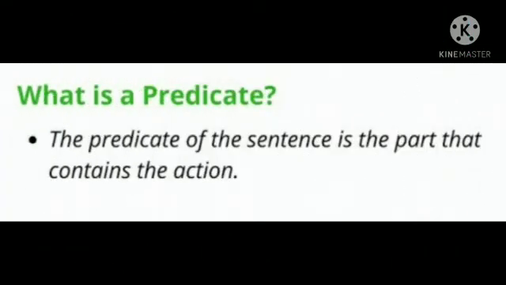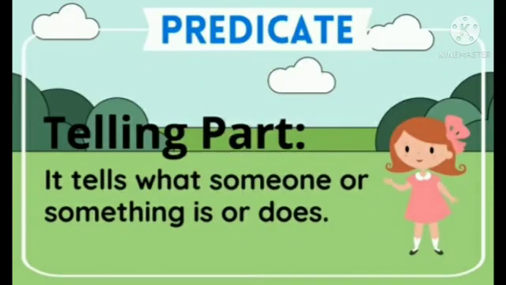What is a predicate? So dear children, the predicate of the sentence is the part that contains the action, which contains the verb. As you can see on the next slide, predicate is the telling part. You might say it tells what someone or something is or does. So here the predicate is the part of the sentence that tells us something about the subject, or what the subject does.